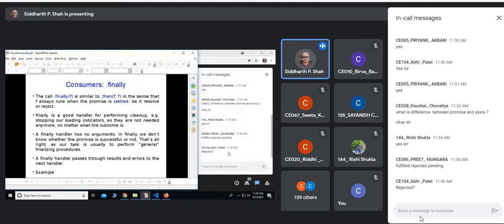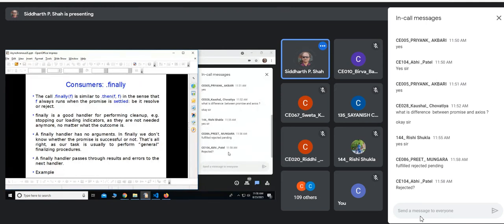When it is successful, it is fulfilled. And when it is unsuccessful, it is in rejected state. And finally, once a promise is either fulfilled or rejected, it is called settled. It means it is processed.